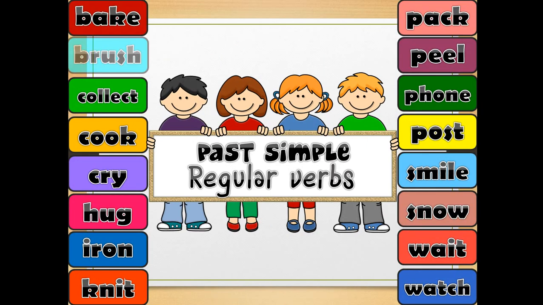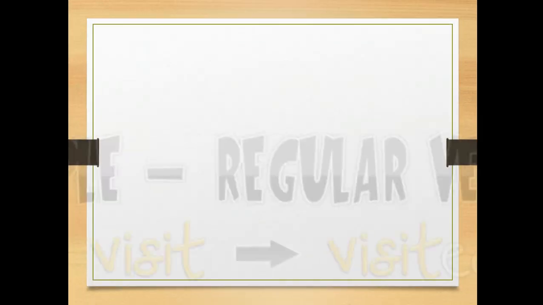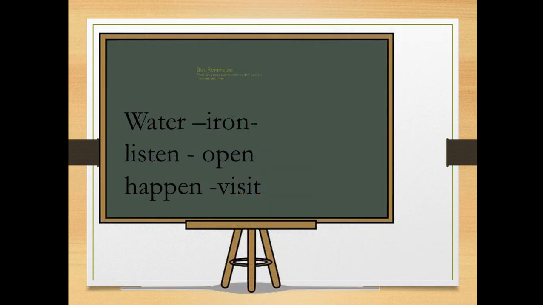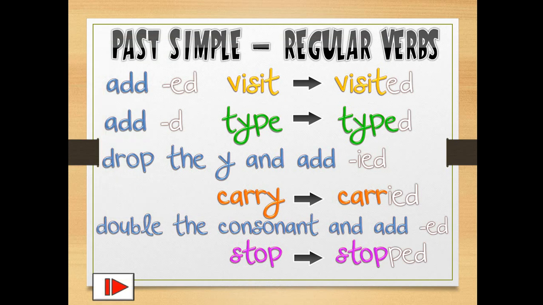Let's look in here at the verbs. Visit, add ed: visited. Type, it ends in E, so I'll just add D. Right?